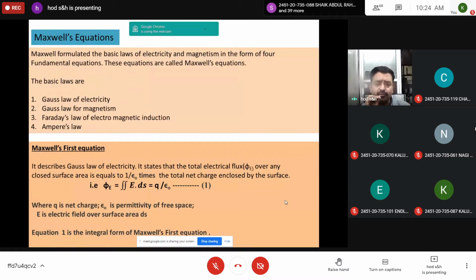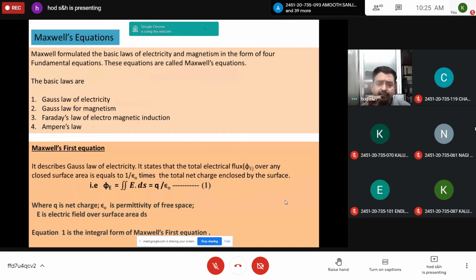This is equation 1. So Maxwell's first equation describes Gauss law of electricity, according to which the total electric flux phi e over a closed surface area is equal to 1 by epsilon naught times the total net charge enclosed by the surface. You should remember this definition.